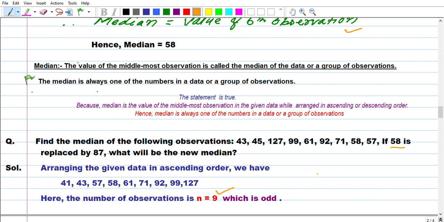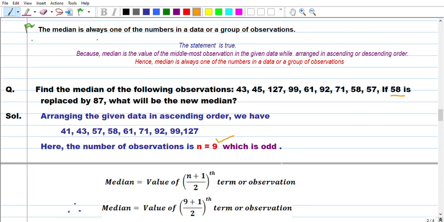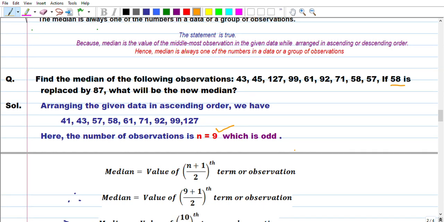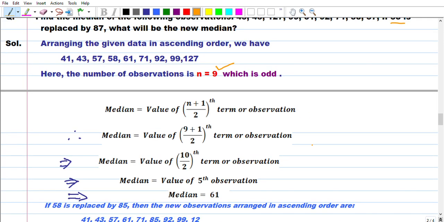It's also very easy to calculate. So we will apply median equal to the value of the (n plus 1) by 2th term or observation. I am repeating the words term or observation because you may become confused between them.